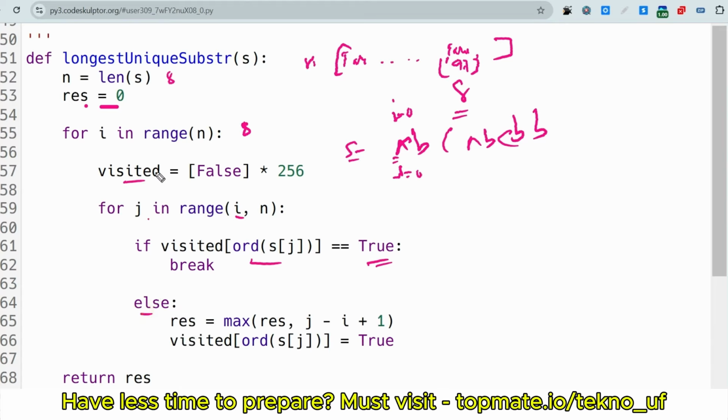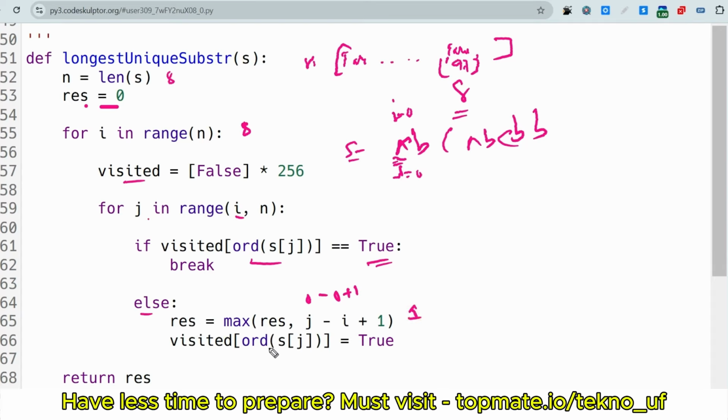So the value of result was 0, and for the substring length, the value of j is 0 and i is 0, so 0 minus 0 plus 1. As this is the first character, the length of the substring will be 1. Okay, so result will be 1 at first.